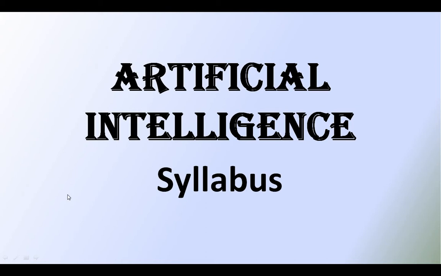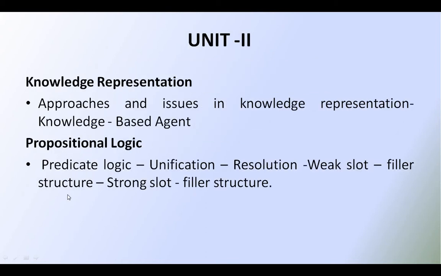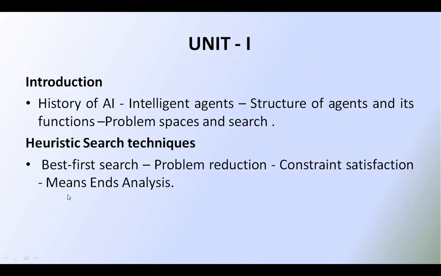Okay, let us have a look at the syllabus. Coming to unit 1 first. In unit 1 we have the history of artificial intelligence, intelligent agents, structure of agents and its functions, problem spaces and such. Actually, unit 1 I have already completed. These videos I have completely uploaded, from the first part, the introduction to artificial intelligence.